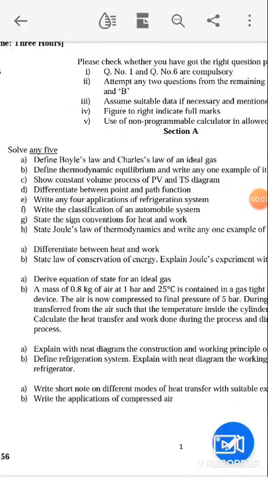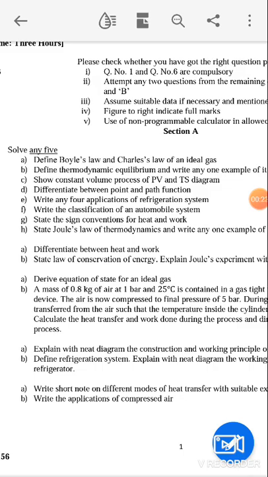Hello friends, in the last lecture we discussed two mark questions. In this one also we have to discuss two mark questions. This is a question paper on the screen.